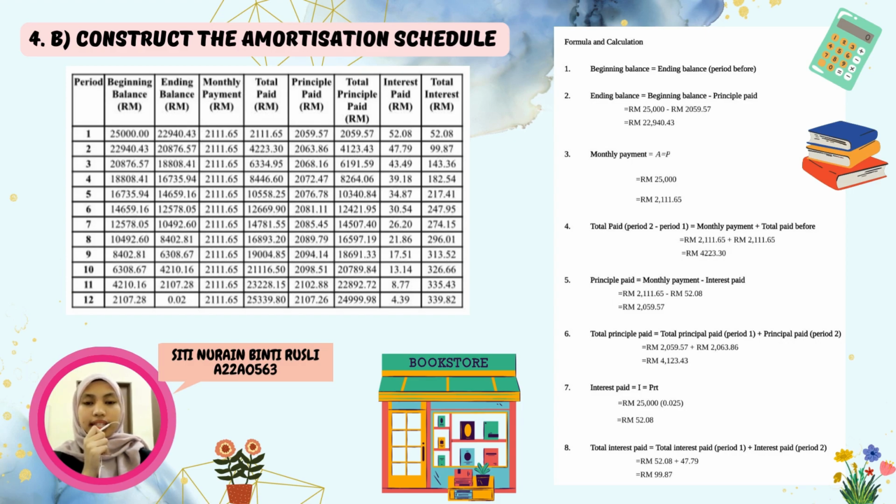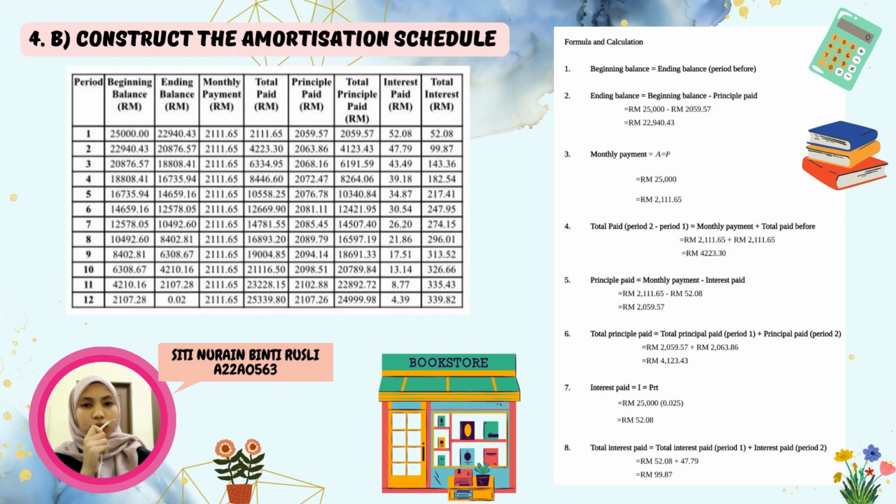Firstly, to get the beginning balance, we need to look at the previous ending period. For the ending balance, we take the value of the beginning balance minus principal paid. For monthly payment, we just use the same formula as in question 4A, which is 2,111 ringgit and 65 cents. Next, to get the total paid, we add the value of monthly payment and total paid before.